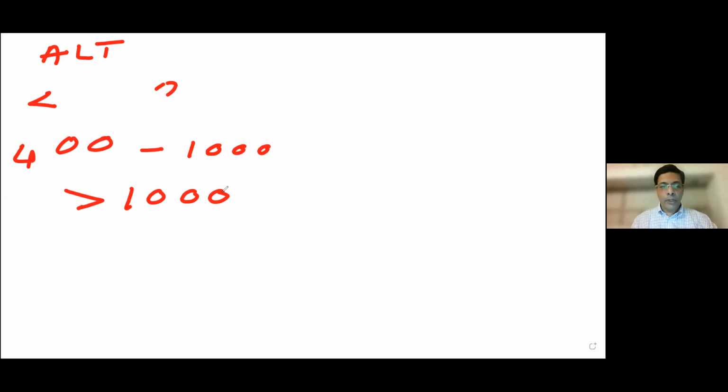ALT and AST above 1000, you have pretty much only 3 differentials: viral hepatitis, drugs and toxins, and ischemic hepatitis or shock liver.